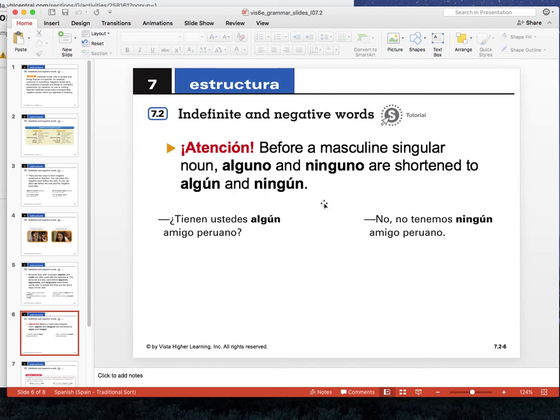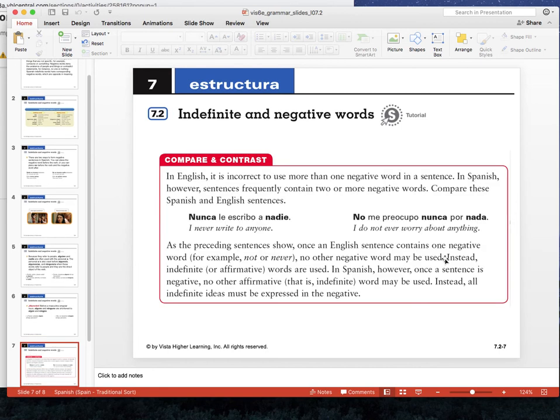So atención, before a masculine singular noun, alguno and ninguno are shortened to algún and ningún. And notice they have an accent mark over it. Here are a few examples. ¿Tienen ustedes algún amigo peruano? So here it would normally be alguno, but we drop the O, add the accent because it's amigo peruano, which is a singular masculine noun. No tenemos ningún amigo peruano. Right? So the same is the case for ningún. This would normally be ninguno, but because it's amigo peruano, we drop the O, add the accent mark.